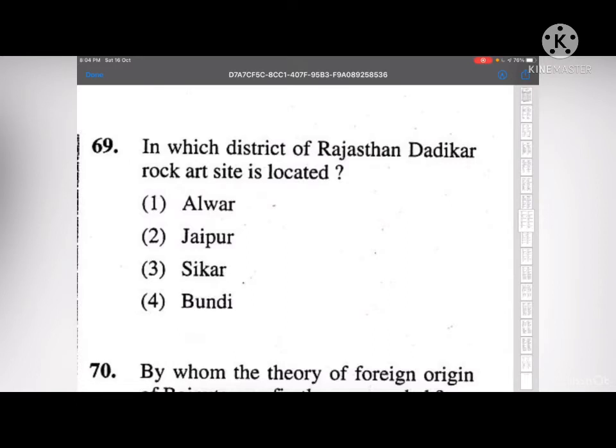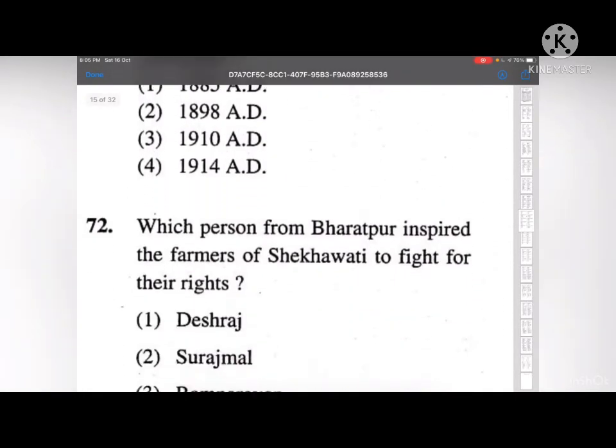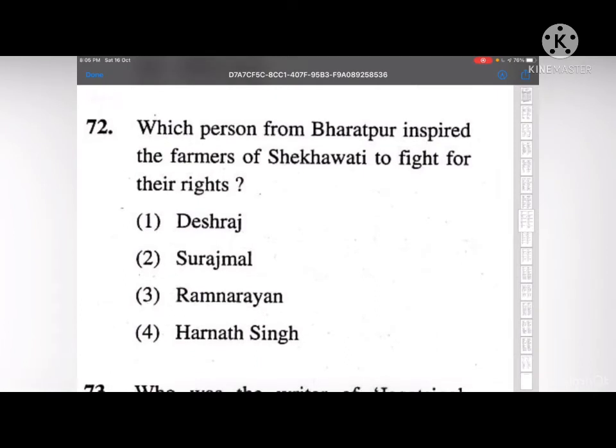Next, by whom was the theory of foreign origin of Rajputs first propounded? From the options 1 to 3, the correct answer is 1, that is Colonel Todd. Next, which person from Bharatpur inspired the farmers of Shekhawati to fight for their rights? Deshraj, Surajmal, Ramnarayan, or Harnath Singh? The correct answer is first, that is Deshraj.